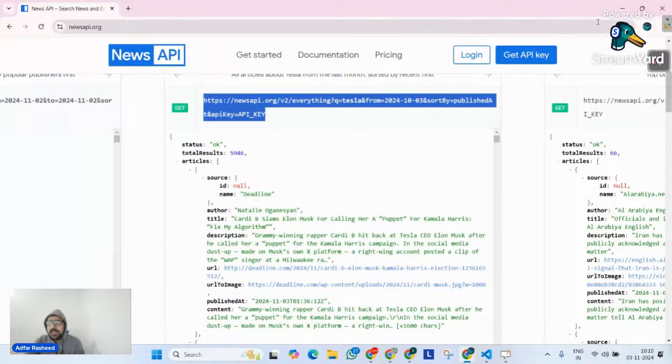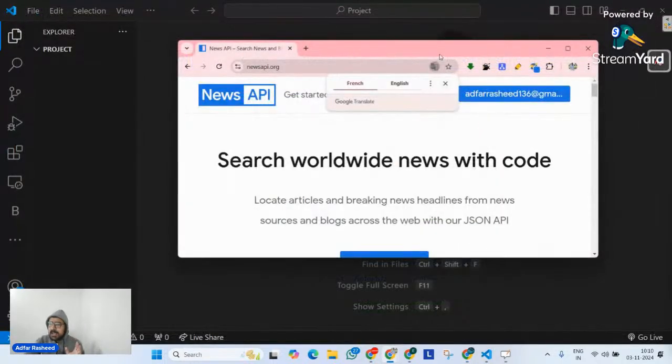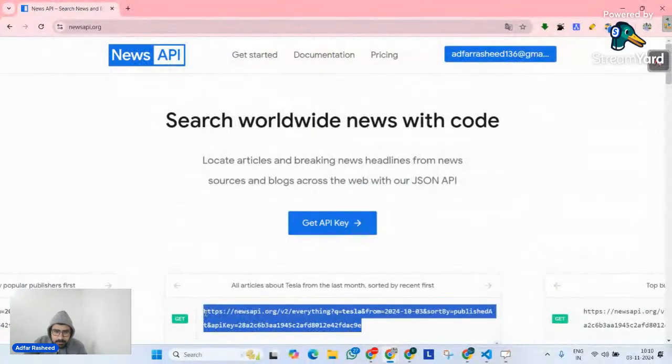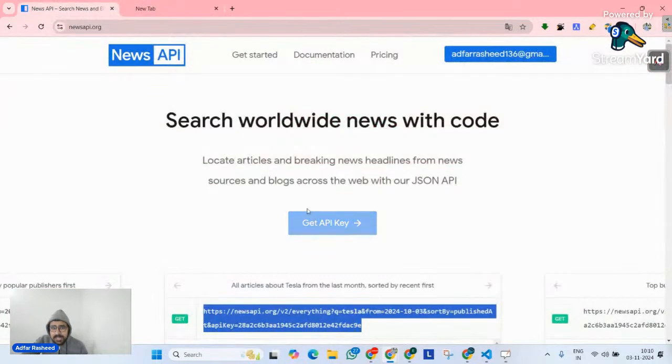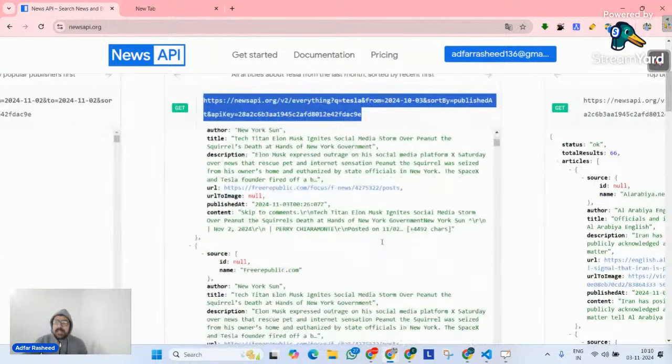The joke API was a very small API, right? But on the other hand, if you try to make a request on this API or any other very big APIs, you can clearly see as soon as you make a get request, although it is taking a little bit of time, how much data this API holds.